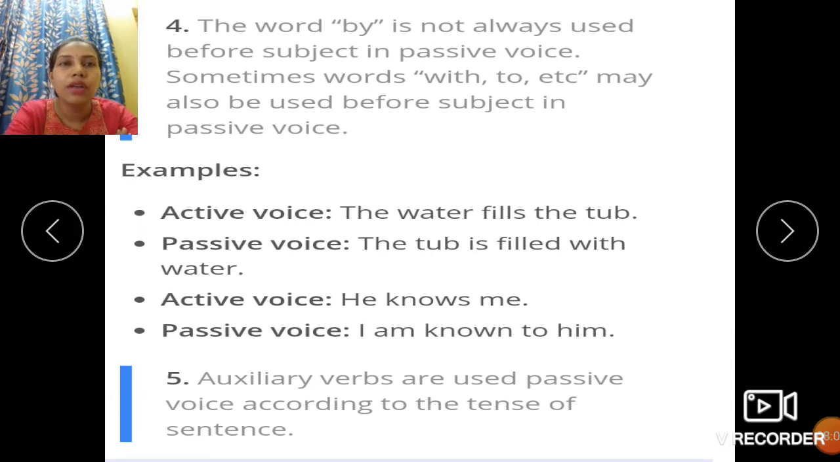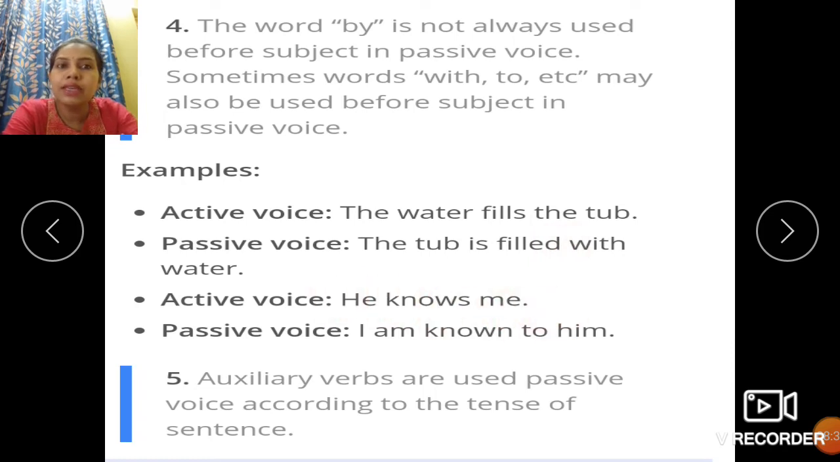Next, number 4. The word by is not always used before the subject in passive voice. Sometimes words like with, to, etc. also may be used before the subject in passive voice. Examples, the water fills the tub. Here this sentence is in the active voice. When we transform this to passive, the tub is filled with water. See how here we have used with instead of by. We cannot say the tub is filled by water. By cannot be used here. That will make the syntax of the sentence incorrect and the sentence will have a grammatical error. Hence we have used with here.